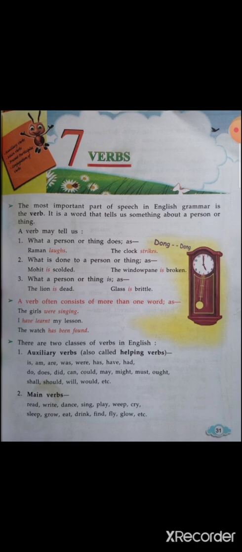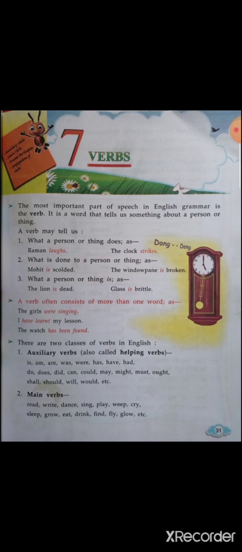The verb often consists of more than one word, as in the girls were singing, I have learnt my lesson, the watch has been found. Now, in these sentences, there are 2 or 3 verbs. There can be sentences which have more than one verb.